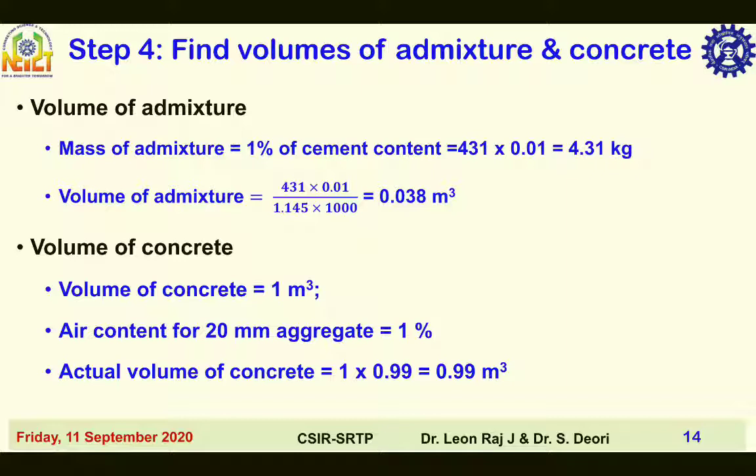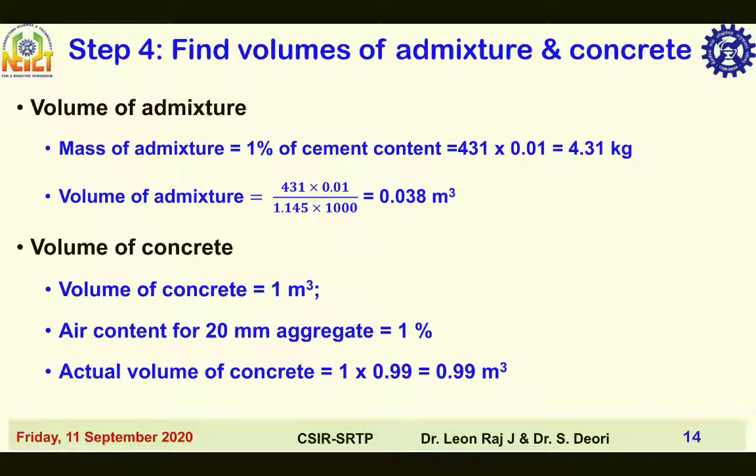Finding volume of admixtures and volume of concrete, that is step 4. Volume of admixture in meter cube is equal to mass of admixture in kg divided by specific gravity of admixture into density of water. Mass of admixture is equal to 1% of cement content, that is 431 into 0.01, which is equal to 4.31 kg. Volume of admixture is equal to 431 into 0.01 divided by 1.145 into 1000, that is equal to 0.303 meter cube.